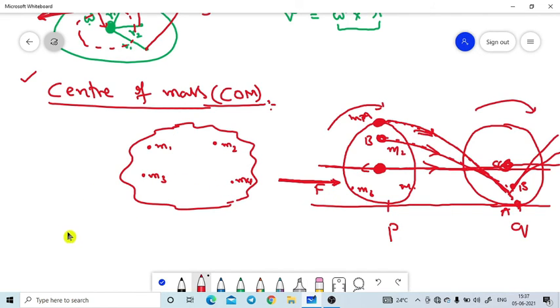I will give the definition one more time here. It is the point.